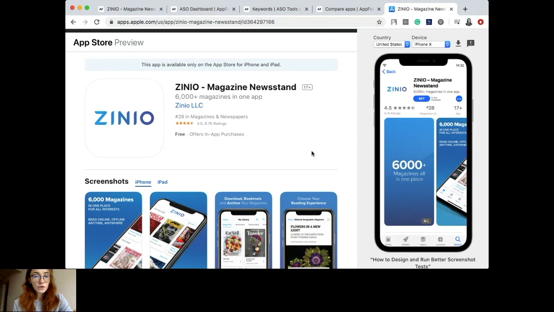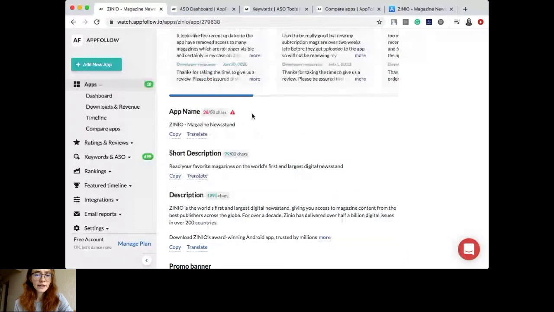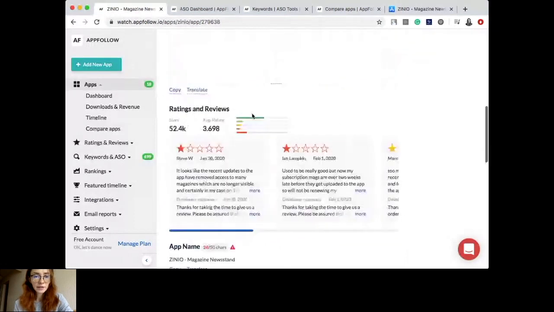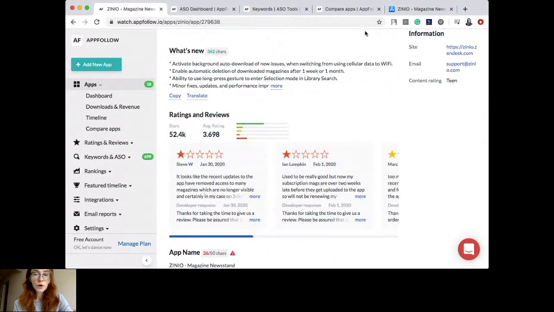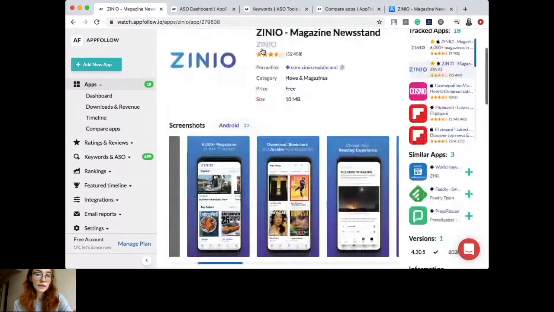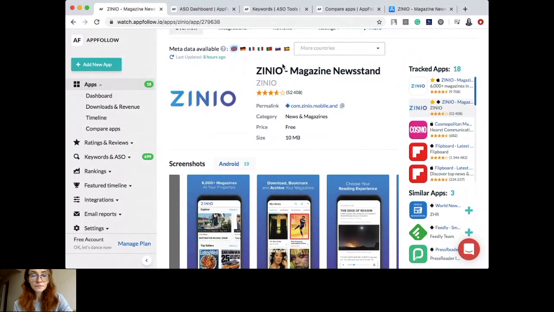Okay, so let us go deeper into the search optimization. Here I already collected some information about this application. The first thing that I want to mention here is that the Zinio app has a very short app name in the Google Play Store, only 26 symbols. Actually, you can expand this app name with some keywords to increase your search visibility. As we already saw in the Apple App Store, they have actually very nice text optimization.